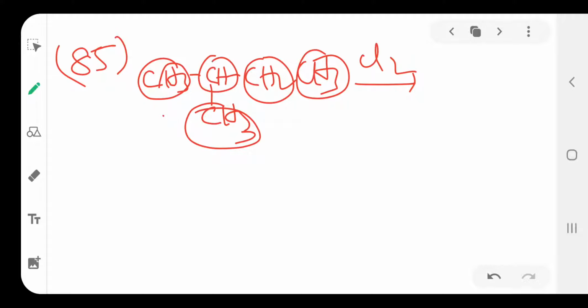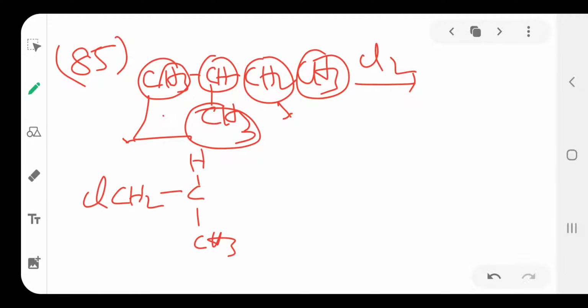So among these 4 different types, this one gives the chiral carbon. This hydrogen also reacts with chlorine to form a chiral carbon. Here one of the hydrogens is replaced by chlorine, CH2CH3, H, CH2CH3. So this is a chiral carbon. It gives its enantiomeric pair.